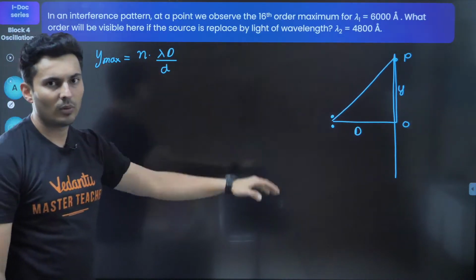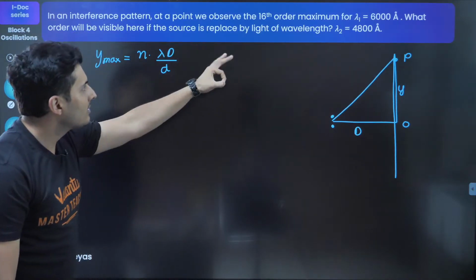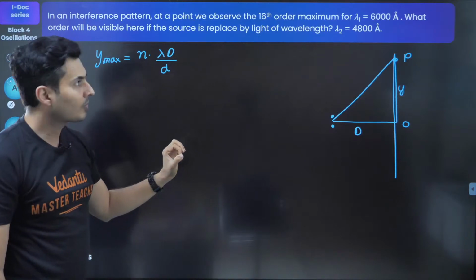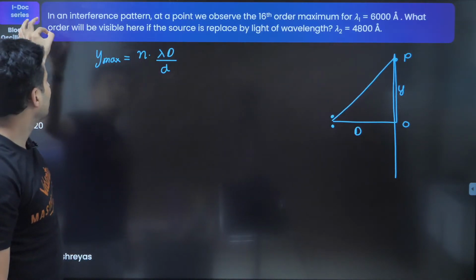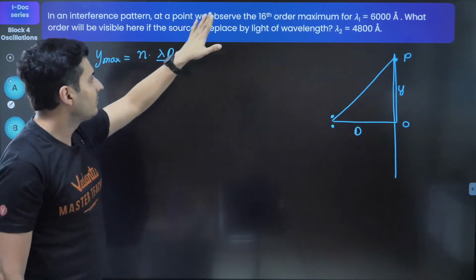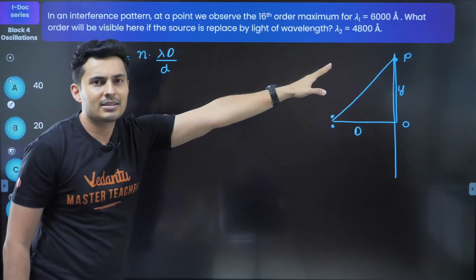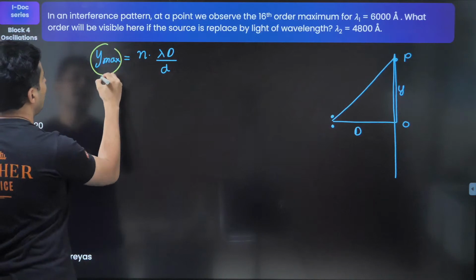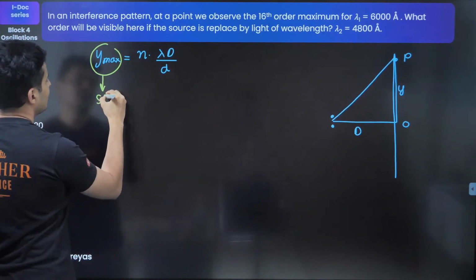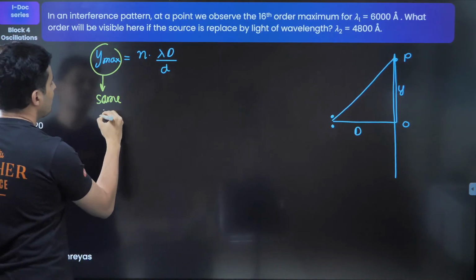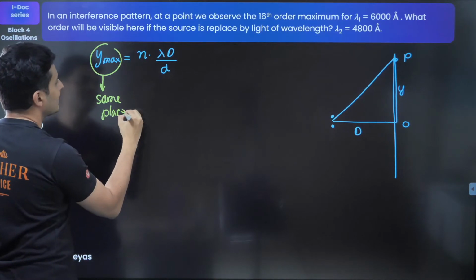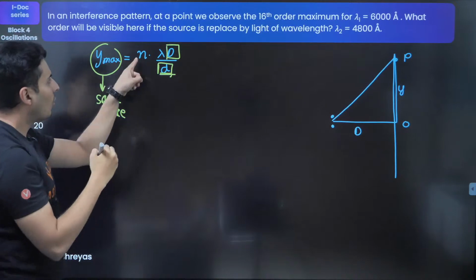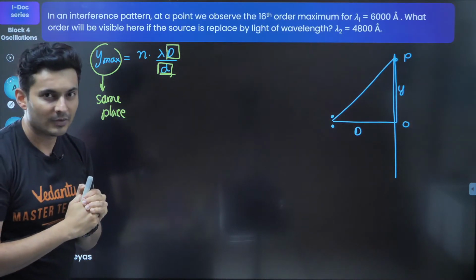You get the 16th maxima for one color. What will be the order if the wavelength is something else? At the same place, Y is the same. D did not change, capital D did not change, only n and lambda will change.